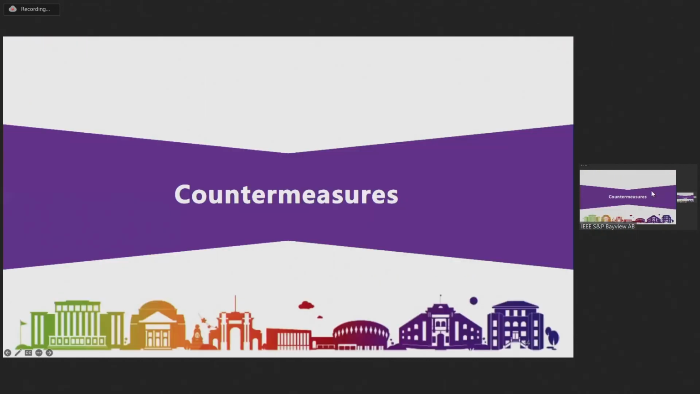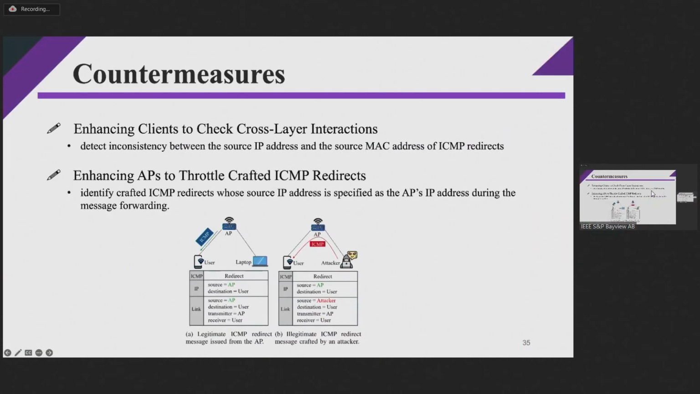So for the countermeasures, we propose two countermeasures to prevent the attack. The first countermeasure is from the client side, where the client should detect the inconsistency between the source IP address and the source MAC address of the ICMP redirect. As we can see, the fake ICMP redirect is from the attacker, and the source MAC address is the attacker itself, while the legal ICMP redirect is from the AP. So the client should check the inconsistency and discard the malicious message.